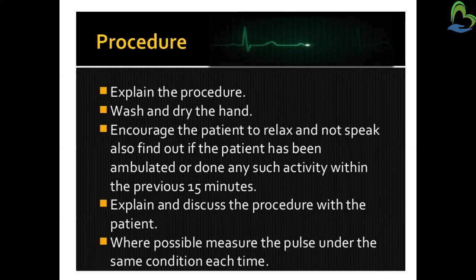Then we have to find out if the patient has been relaxed or not. We have to check whether the patient was doing activities before 15 minutes that can increase the heart rate, that is walking, jumping, or climbing the stairs. So we have to avoid such conditions, and we have to check after 15 minutes.